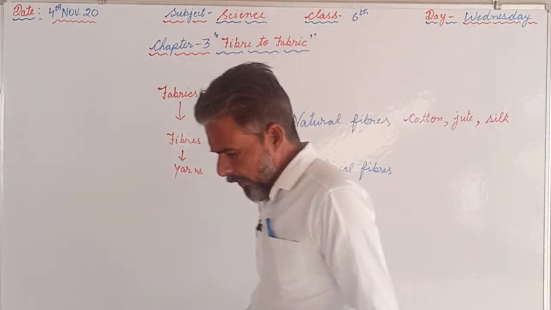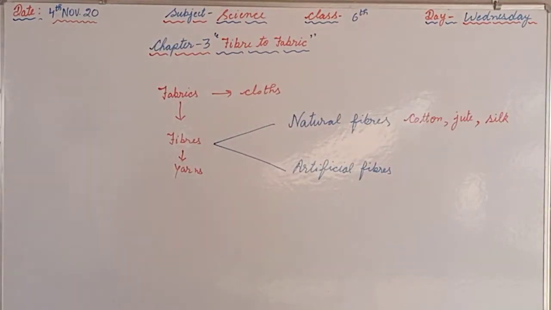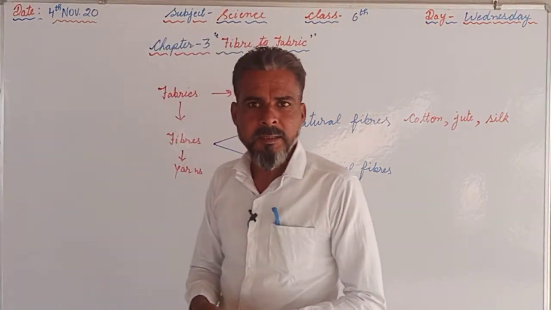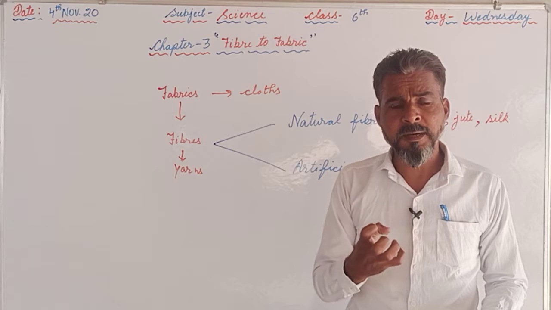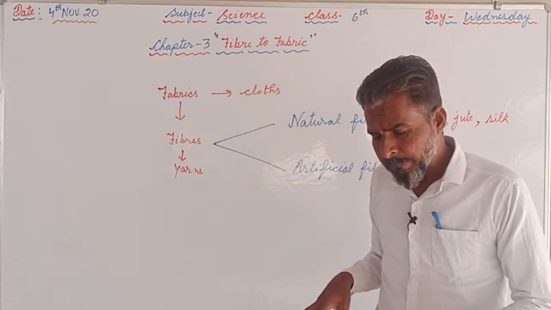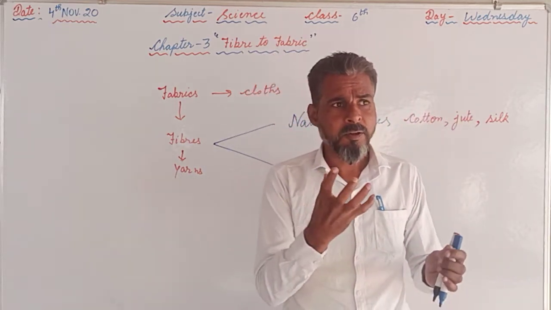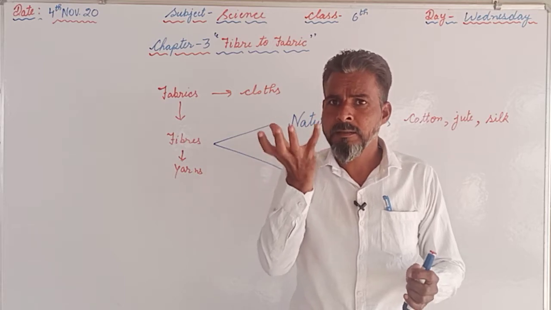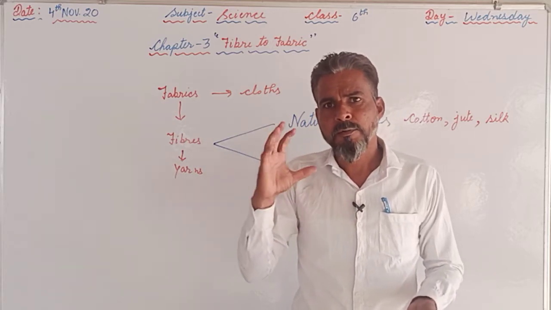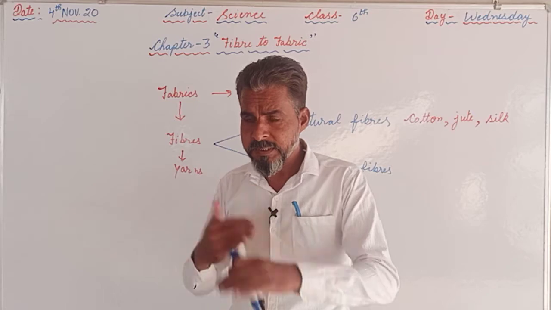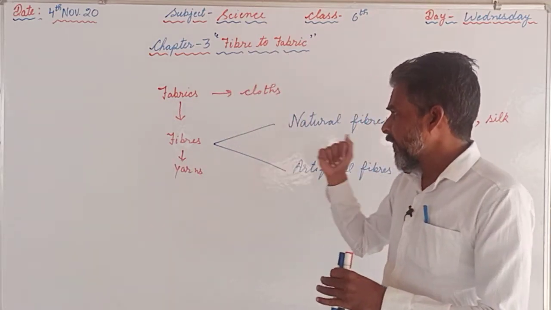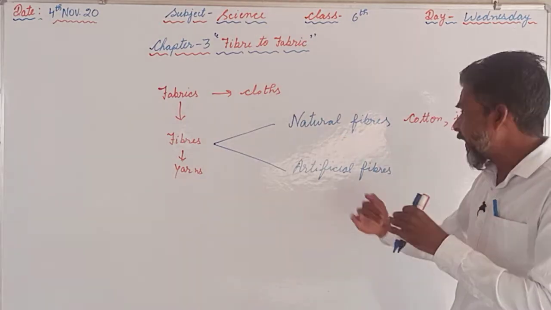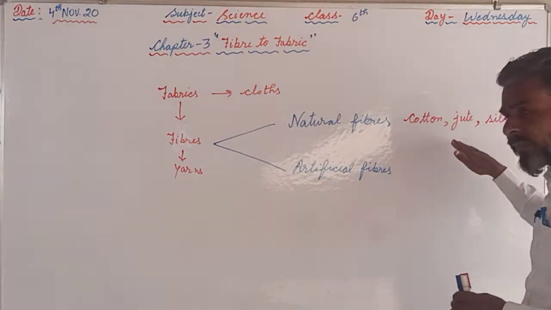Cotton, as you know, since we are residing in a rural area, you can see cotton plants nearby your places. In the cotton plants we see the cotton balls which contain the cotton. From that cotton, the process of how fabrics are prepared from the plants, we will discuss afterwards.